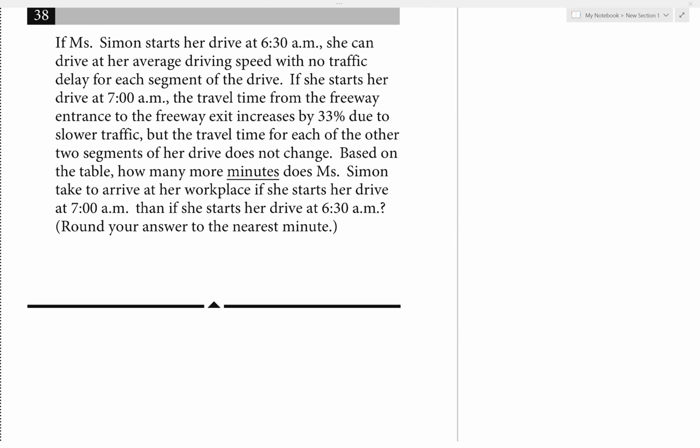Right, number 38. If Miss Simmons starts her drive at 6:30 a.m., she can drive at her average driving speed with no traffic delay for each segment of the drive. If she starts her drive at 7 a.m., the travel time from the freeway entrance to the freeway exit increased by 33% due to slower traffic, but the travel time for each of the other two segments of her drive does not change. Based on the table, how many more minutes does Miss Simmons take to arrive at her workplace if she starts her job at 7 a.m. than if she starts her job at 6:30 a.m.? Round your answer to the nearest minute.